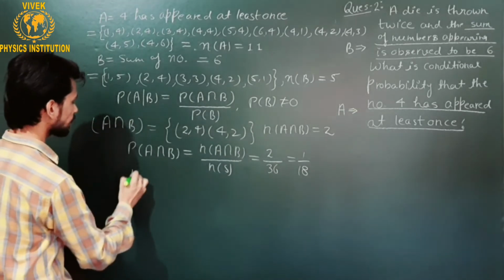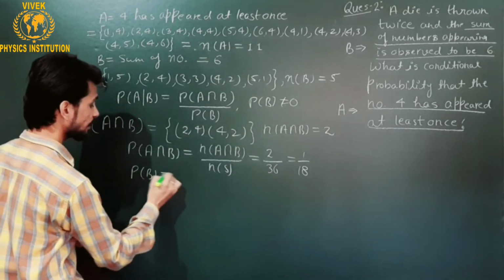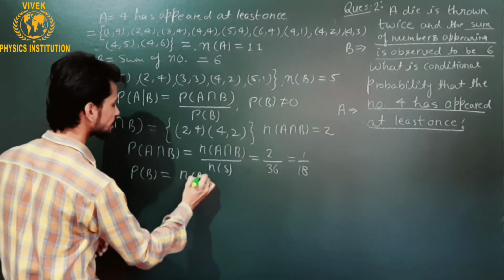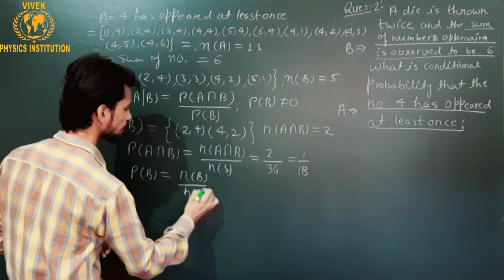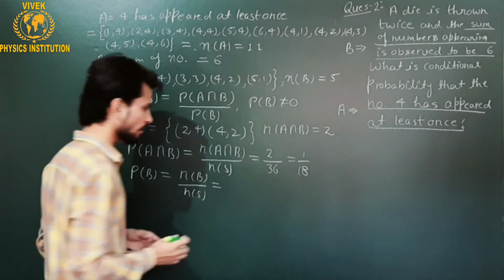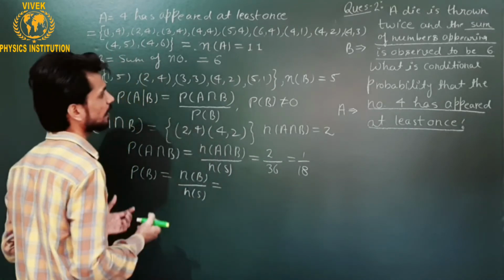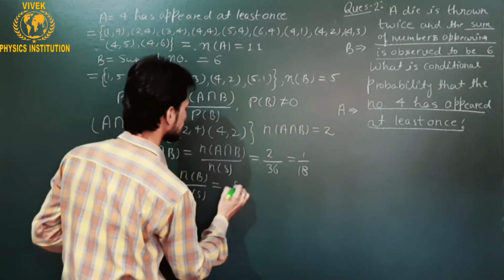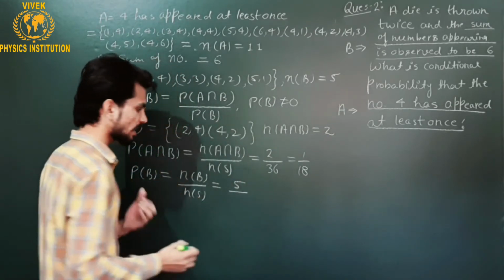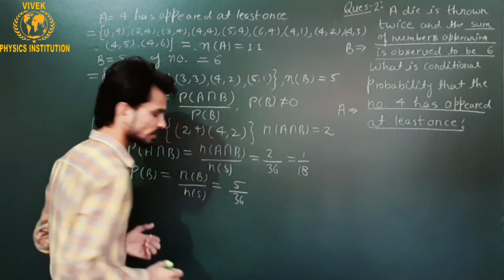If I talk about the probability of occurrence of B, that will be the number of total elements in B divided by the number of total elements in the sample space. The total elements in B are 5 numbers, and divided by the number of total elements in the sample space, which is already 36.